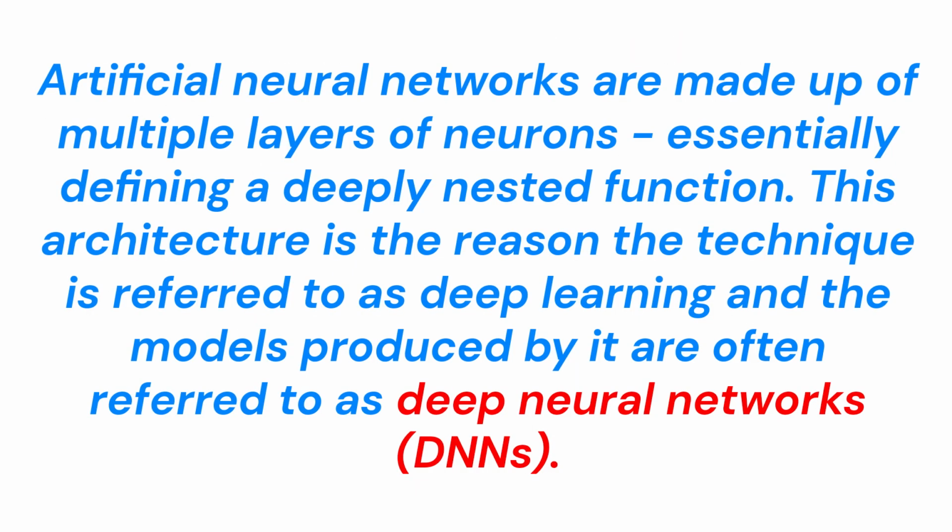Artificial neural networks are made up of multiple layers of neurons, essentially defining a deeply nested function. This architecture is the reason the technique is referred to as deep learning, and the models produced by it are often referred to as deep neural networks, DNNs. You can use deep neural networks for many kinds of machine learning problems, including regression and classification, as well as more specialized models for natural language processing and computer vision.